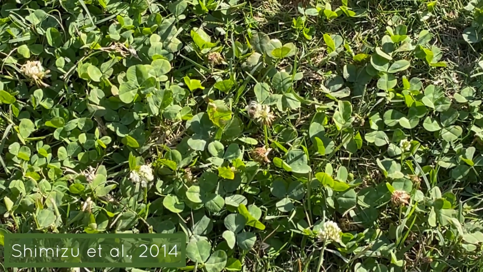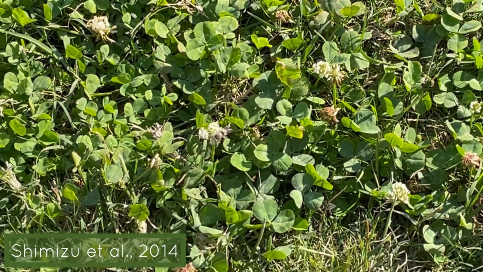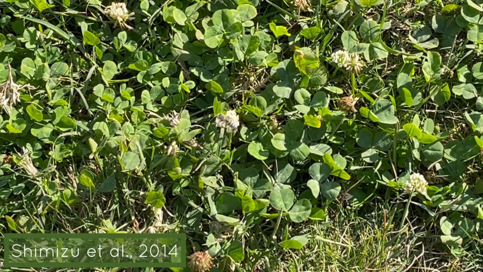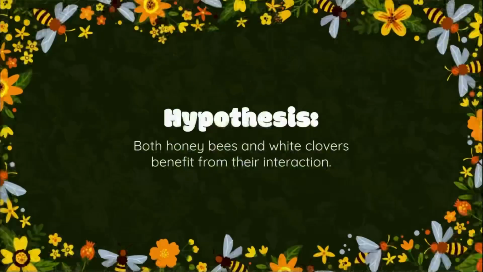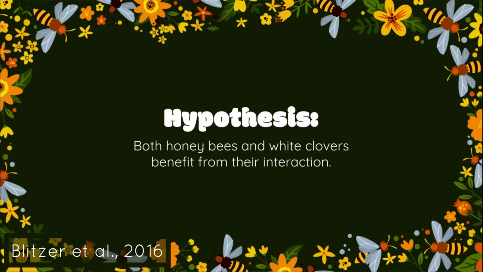Bees and other pollinators have long since had mutualistic relationships with flowering plants, and many species have even co-evolved to be specifically reliant on each other. But how can we be certain, in this case, that both the honeybee and the clover benefit from this interaction? After all, other plants, such as apple trees, are more significantly impacted by wild bee populations than by honeybees, and honeybee colonies tend to thrive best when they have access to a variety of flowering plants.